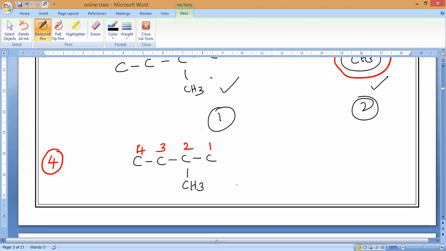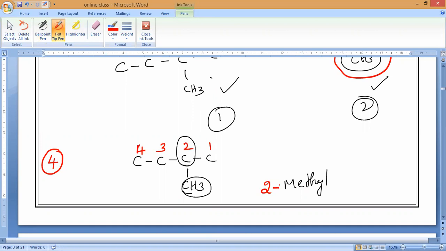Now, what is the alkyl group present here? It is the methyl. Understand, everybody? Now, for what carbon number is the methyl group present? Carbon 2. So we have to write the 2 as the prefix. Are you clear, everybody? That is the fourth point.